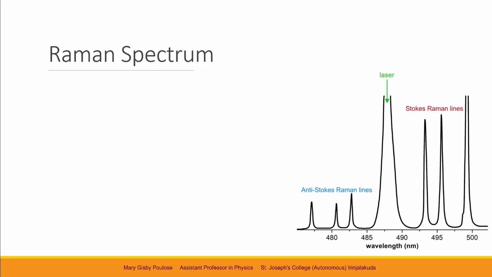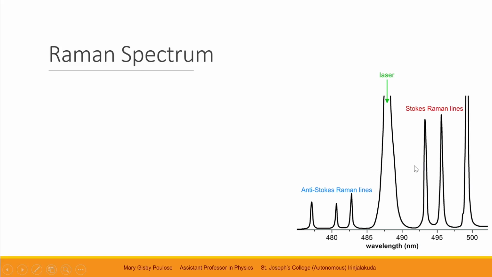Now let's look into the Raman spectrum that is formed. So this figure on the right shows the nature of the Raman spectrum. So at the exact center of the spectrum, we have the frequency of the incident source light used because that is reflected as the Rayleigh scattering.